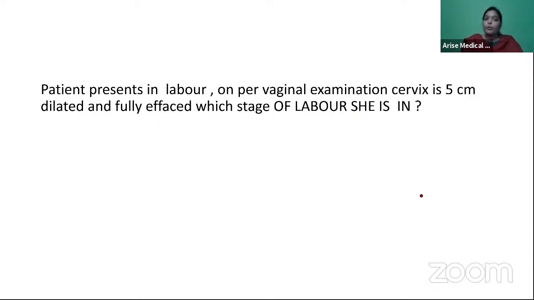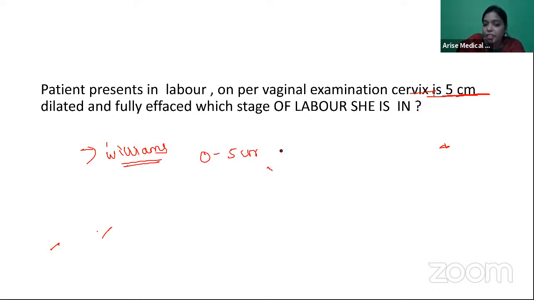Yeah, so we had one more question where they asked: patient presents in labor, on per vaginal examination, cervix is 5 centimeters dilated and fully effaced. Which stage of labor is she in? I really tell you that you should not have gone wrong on this, but I see some of them have. If you remember, every time in class I tell you, according to Williams, the recent guidelines of Williams, 0 to 5 centimeters is latent phase, whereas 6 to 10 centimeters is active phase.